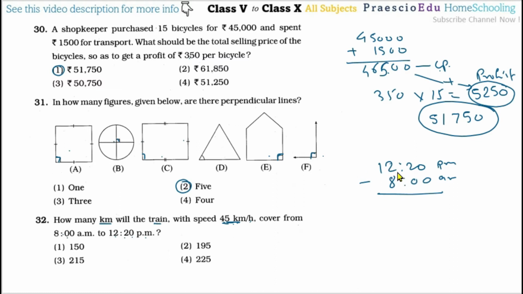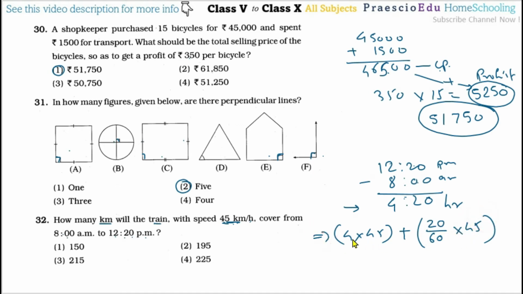But now that is not needed, because we can do 20 minus 0, so that is 20, and 12 minus 8 is 4, meaning 4 hours and 20 minutes. So as per this, the duration of the train's journey is this. Now as per the speed, 4 hours means 4 multiplied by the speed of 45 kilometers. And then again there are 20 more minutes, so we add those 20 minutes. 20 minutes means 20 by 60, so that is converted to hours and multiplied by 45.